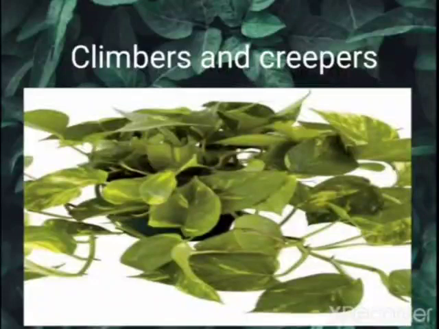Creepers are similar. Creepers are plants with very weak stem that cannot stand upright, so they spread on the ground. For example, pumpkin. So climbers and creepers are somewhat the same: plants having weak stem that take support on neighboring structures and climb up are known as climbers, and creepers are plants with weak stem that cannot stand upright, so they spread on the ground.